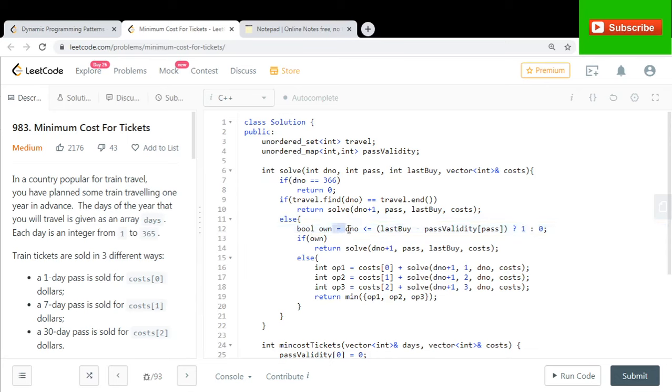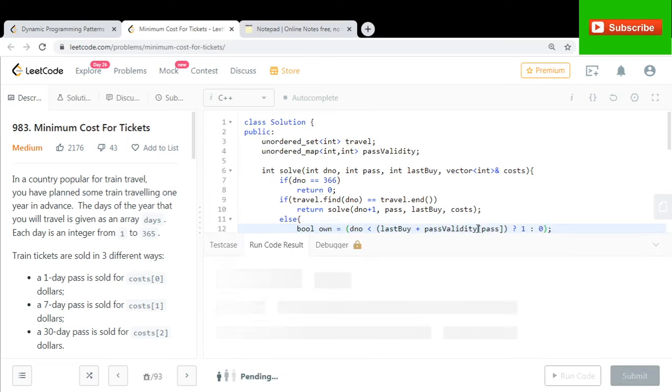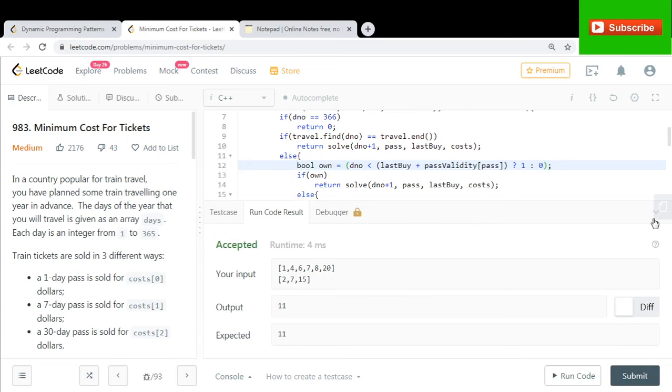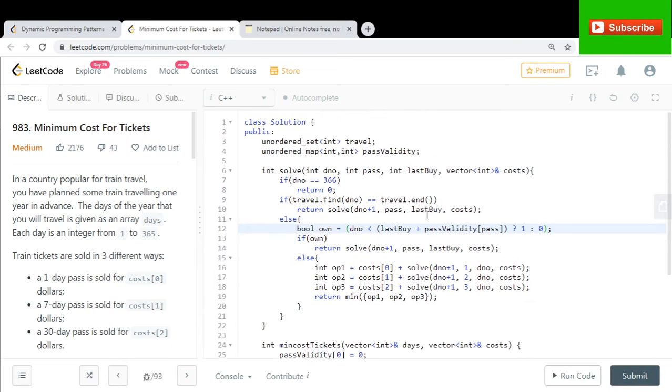Otherwise, you say, okay, do I own a pass? And you check whether you own a pass or not. And how do you check? You see if the current day number is less than or equal to last day minus pass validity. This should be last day plus pass validity, because if you bought it 1 day ago, in fact it should be somewhat like this. If D number is less than last day, yeah, this should be the correct statement according to me. Let me run the code now. Yep, it got accepted, but if I try to submit, I'll get a TLE because the overall complexity is very high.